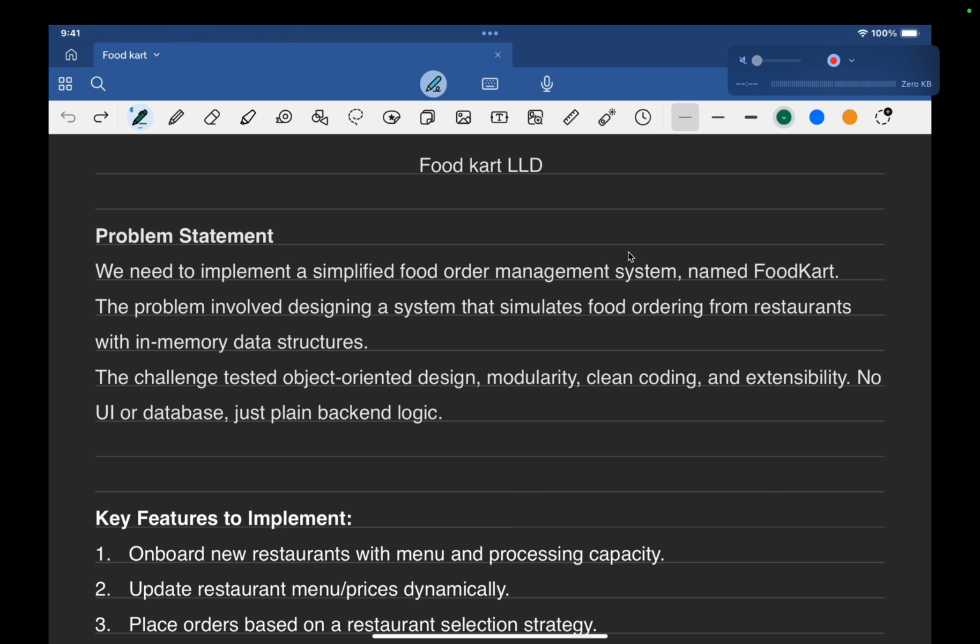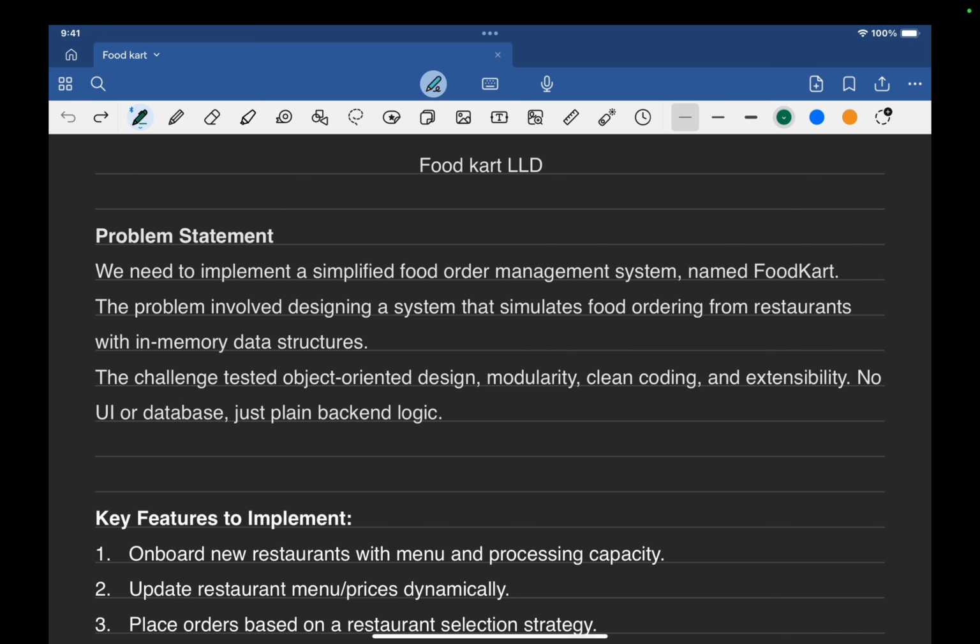Welcome to this video. In this video, we are going to solve one of the recent LLD questions that was asked in the Flipkart machine coding round. The question name is FoodKart LLD. Let's move to the problem statement. We need to implement a simplified food orders management system named FoodKart.